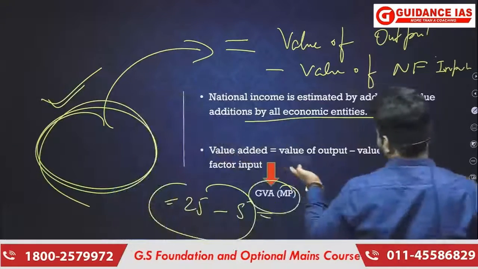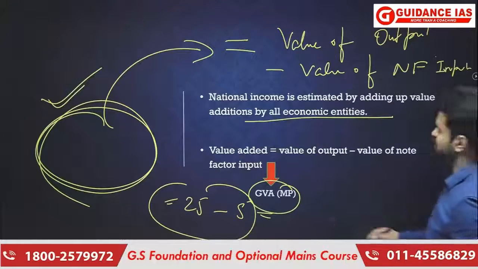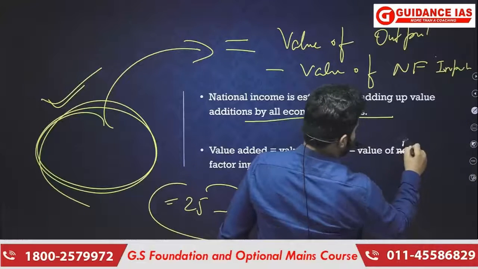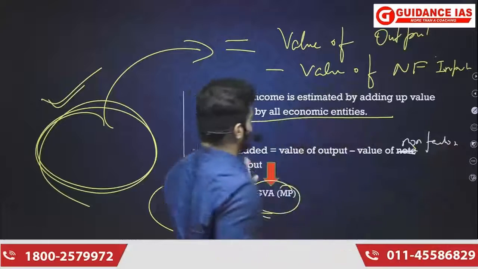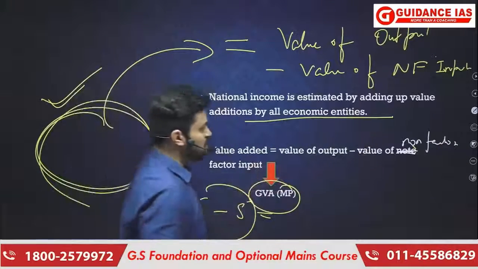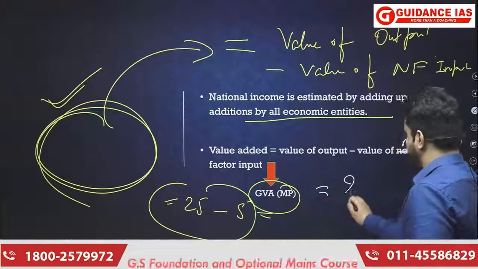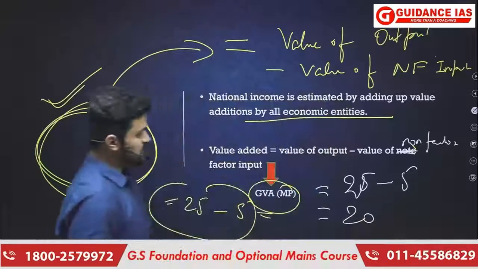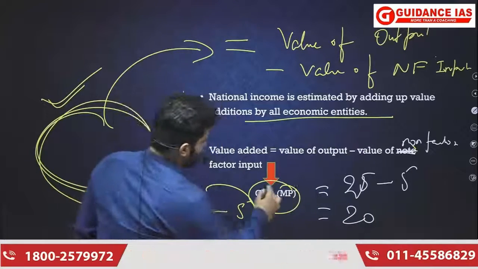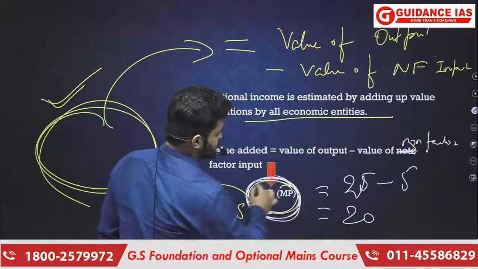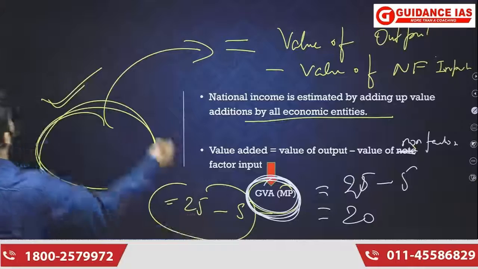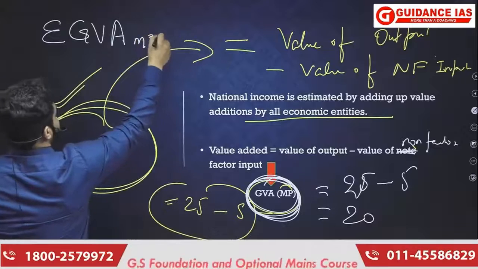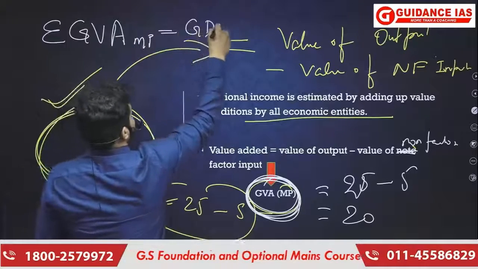So value added equals value of output minus value of non-factor input. Here it is written: value of output minus value of non-factor input. That means in our illustration it would be 25 minus 5 equals 20, and that will give you the gross value addition at market price. And you already know that the summation of gross value addition at market price equals GDP at market price.